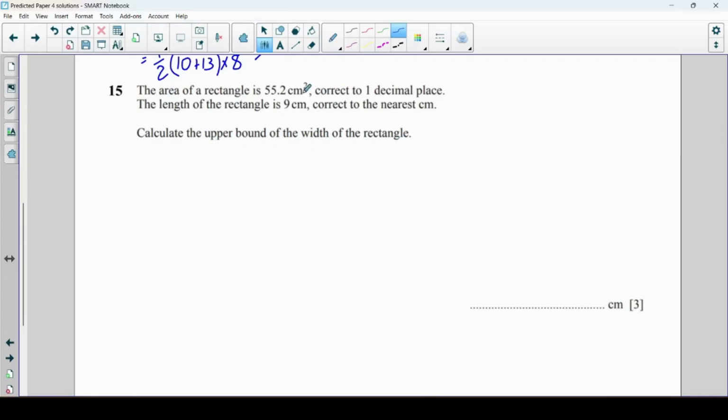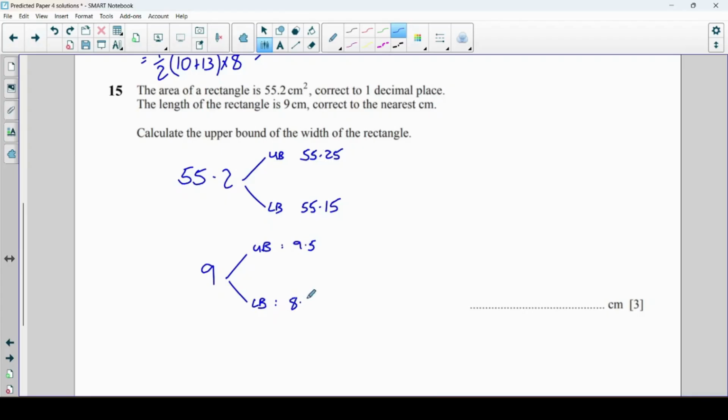Okay, so this is a bounds question, and we're going to use both the area and this length here. So the first thing we always do in these kinds of questions is write down the upper and lower bound of each of these. So for 55.2, that's correct to 1 decimal place. So the upper bound is 55.25 and the lower bound is 55.15. For the length, 9, now that's correct to the nearest centimetre. So the upper bound is 9.5 and the lower bound is 8.5.